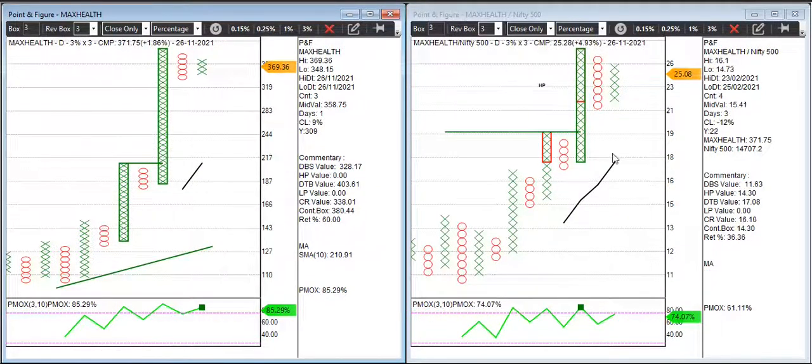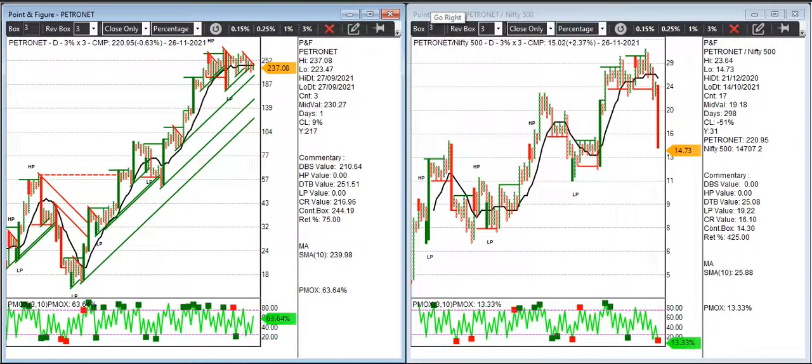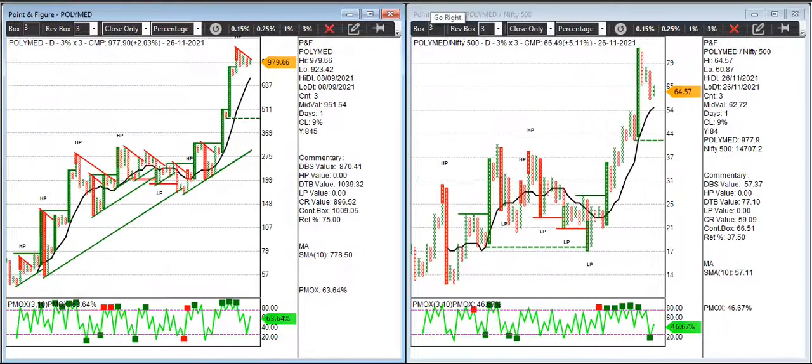Max Health, beautiful chart. So relative strength is positive. Anchor column follow through. We have seen two anchor columns here. Nothing to complain about. The double top buy is at 404, and the stop loss would be 328. Petronet, it's not a good stock right now.